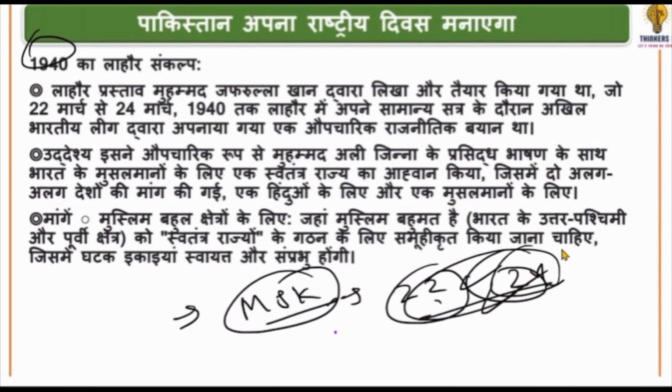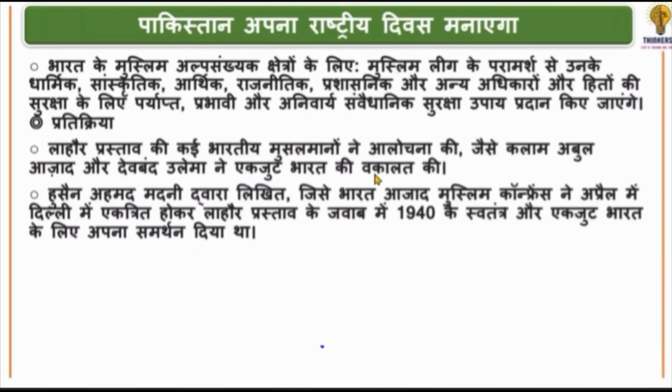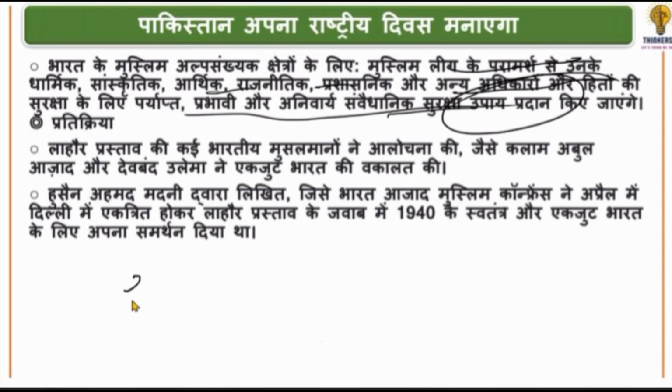It was accepted on the 23rd of March. Muhammad Ali Jinnah gave his speech and demanded two separate countries for Hindus and Muslims. Where Muslims are in majority, there should be an independent state. Economic, political and other rights should be provided in the constitution for their interests. There should be some unique protection and remedy provisioned in the constitution so that their benefits can be protected. Now, what was the reaction to this?